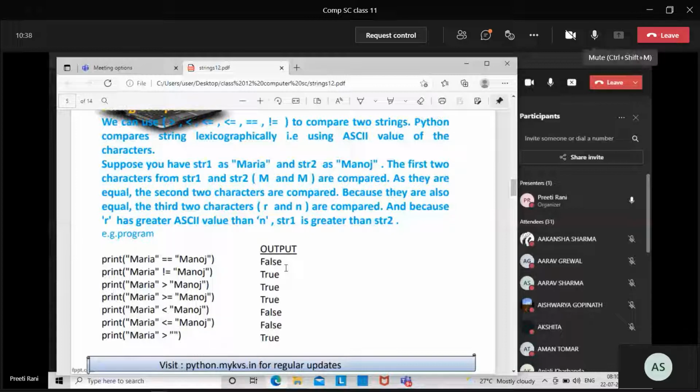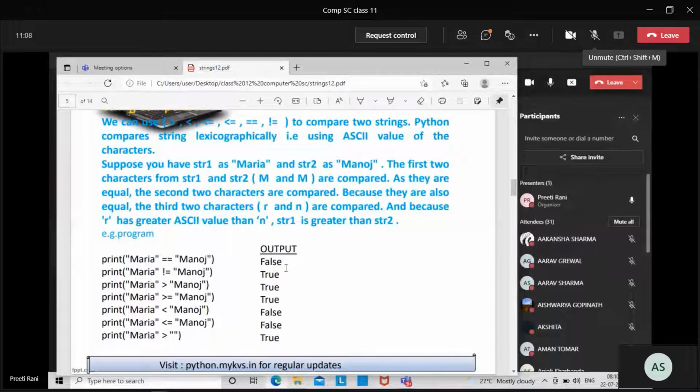Ma'am, because R and N are not equal. R and N have different values, and R has a greater value than N. Yes, R is greater than N. The ASCII value of R is greater than the ASCII value of N. So it is false.